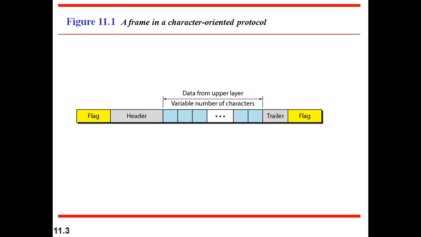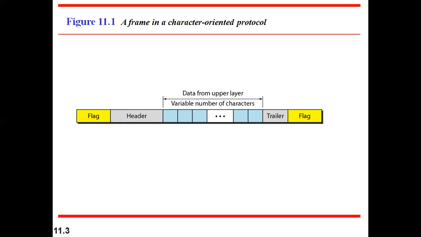What is a delimiter in postal services, which analogy I had given? There our cover itself acts as a delimiter. So here the flag itself acts as a delimiter. That is, the first flag indicates the beginning of the frame, and this flag indicates the end of the frame. So to separate one frame from another frame, we are going to add this flag bit at the beginning as well as at the end. The header is added for the source and destination address, the trailer is added to hold the redundant information, and the remaining is our data that will be within the frame. So this is one way of doing the frame.